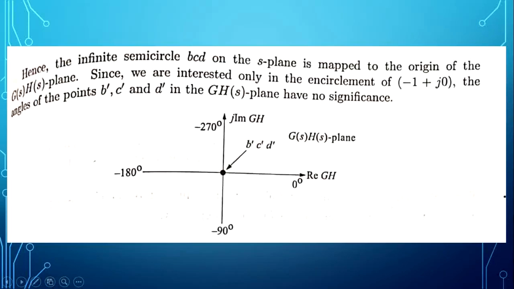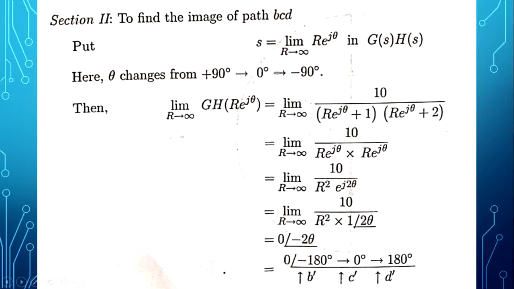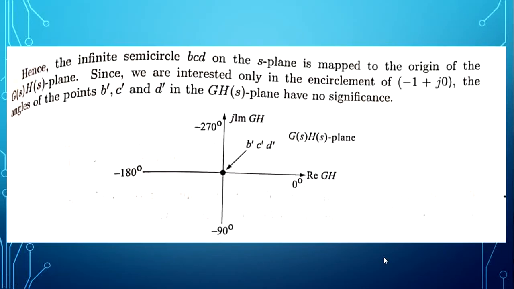Now the angles are minus 180, 0, plus 180. This is the minus 180 degree line, this is 0, this is the plus 180 degree line. But the magnitude is 0. So B dash, C dash, D dash, all these 3 points are located at the origin.